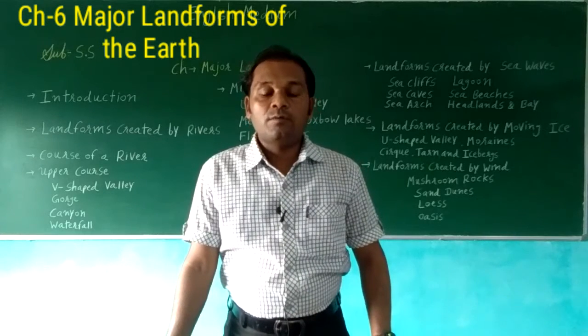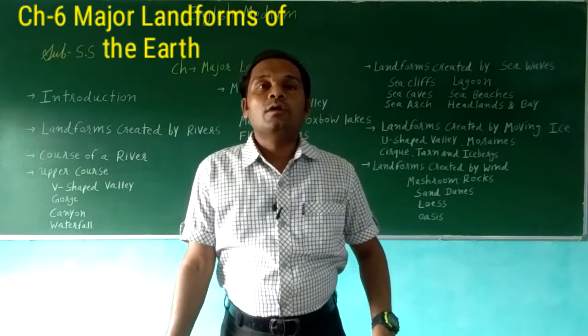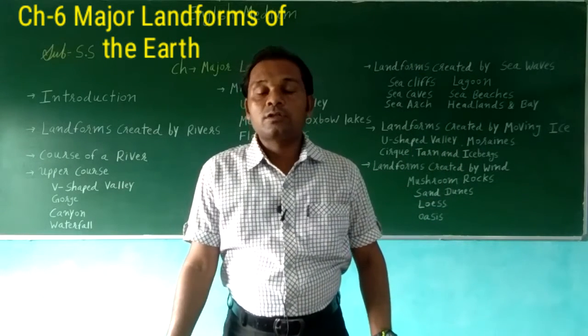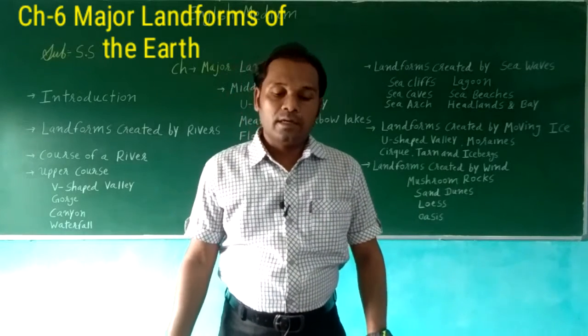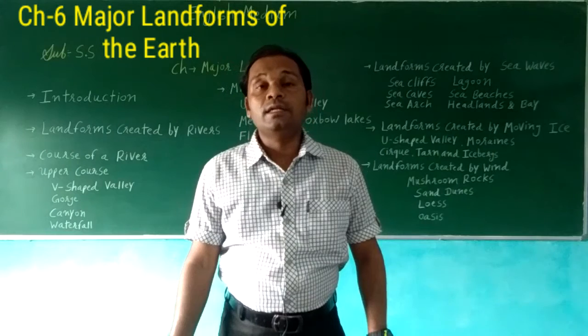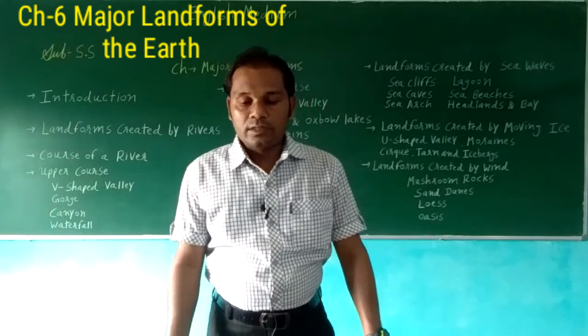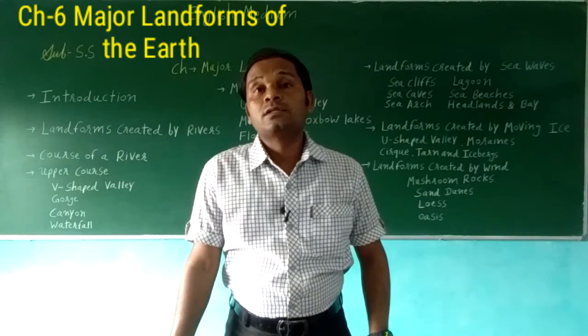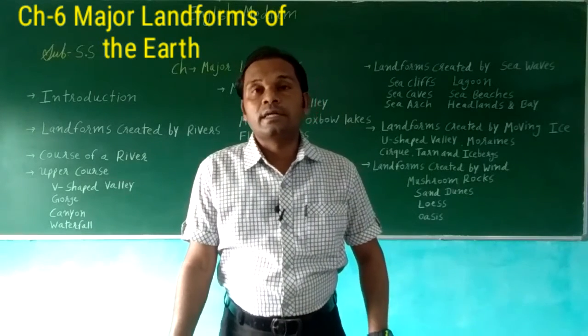Examples are Niagara Falls in North America and Victoria Falls in Africa, in Zambia, the greatest waterfall.